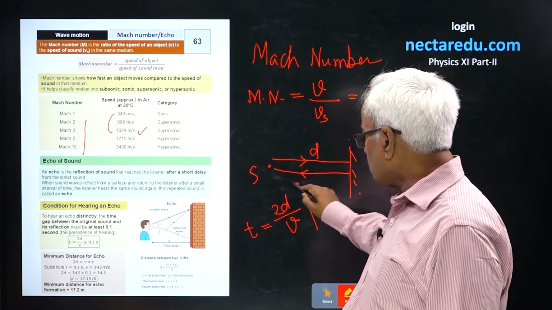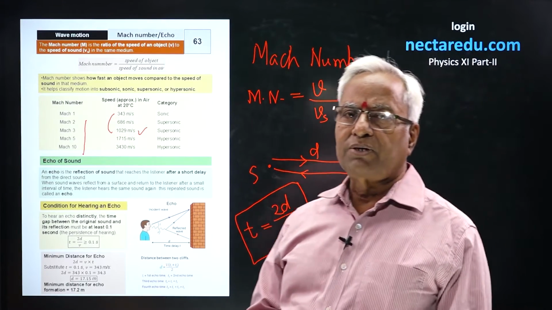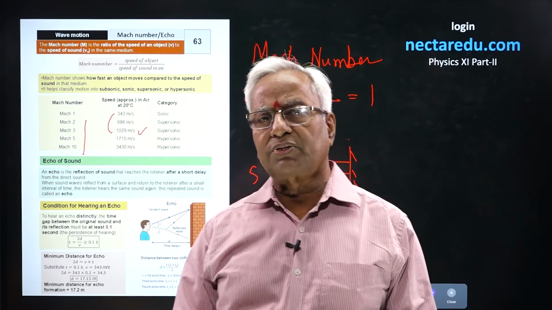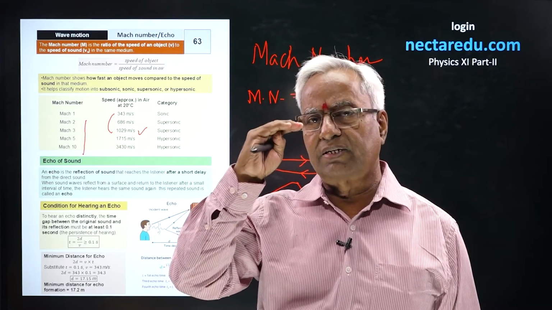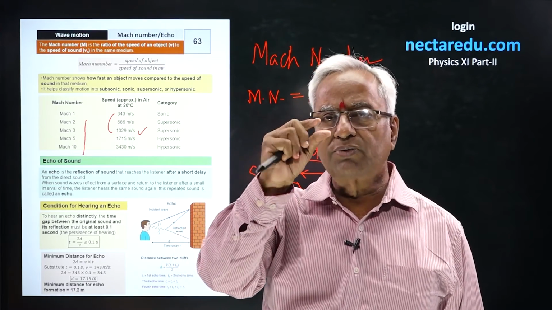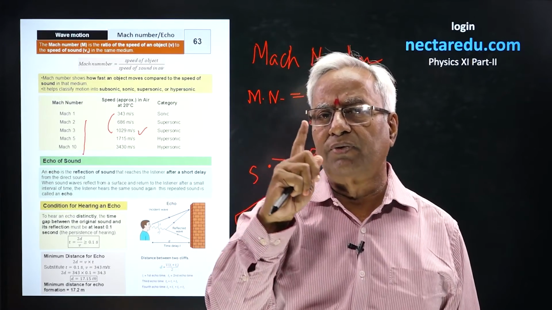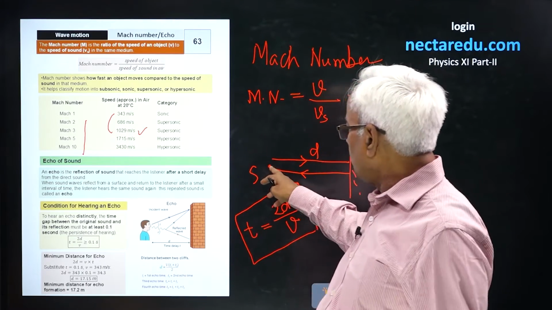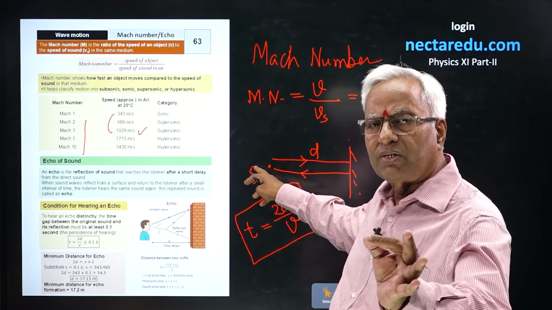You must be aware of one important phenomenon that's known as persistence of hearing. Persistence of hearing means whatever sound you hear on your ears persists, remains, continues for 0.1 second. It is said that persistence of hearing is 0.1 second. So, if I have spoken some word over here, I'll go on listening to it for 0.1 second.